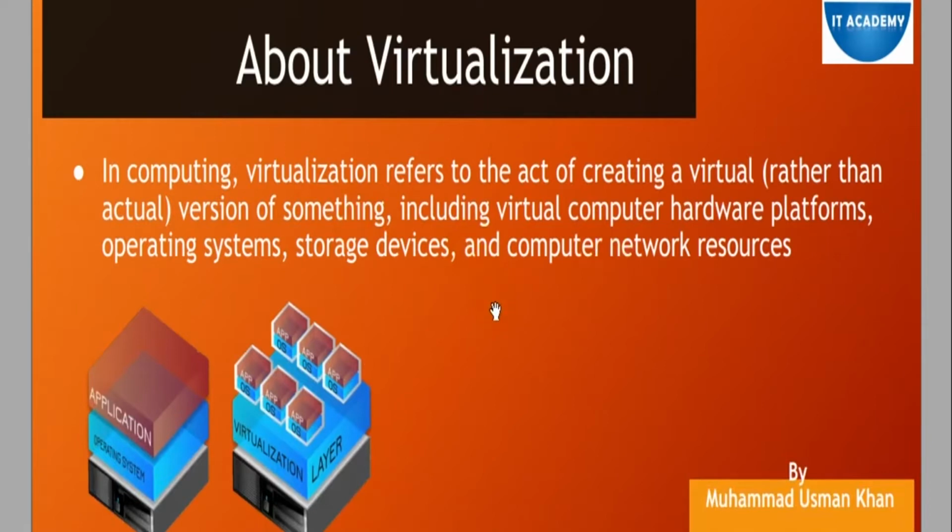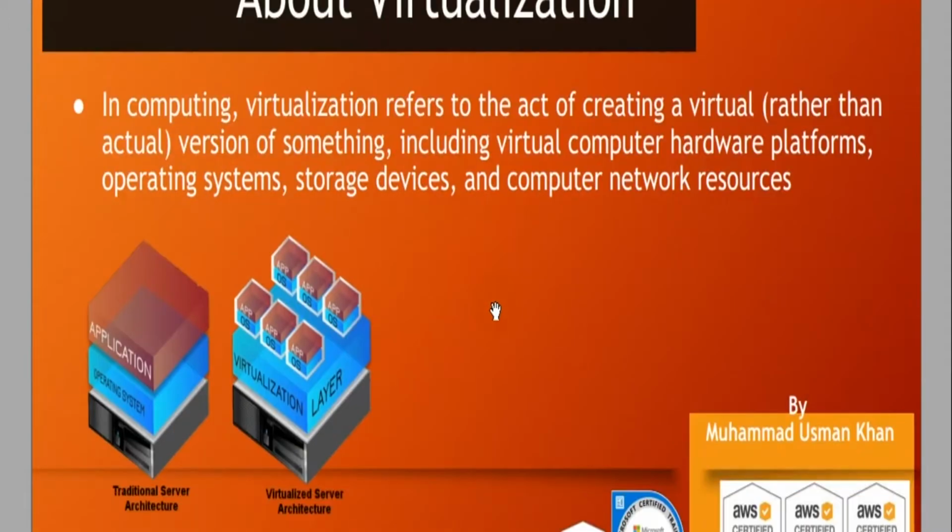About virtualization, once we complete the hypervisor types, we can easily understand the virtualization layer and concept. Virtualization refers to the act of creating a virtual machine. It is a piece of files and folders, instead of a physical one, and it runs on physical machines.